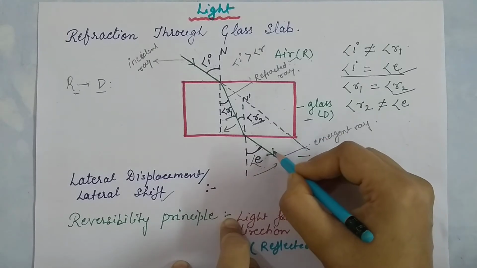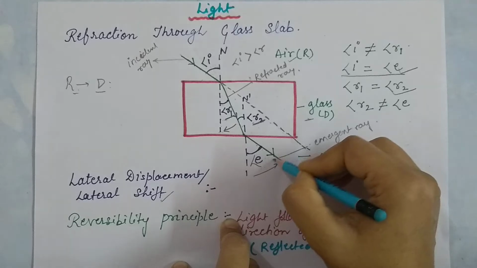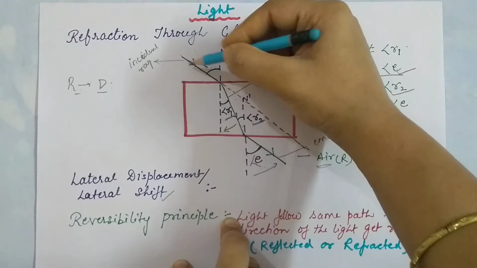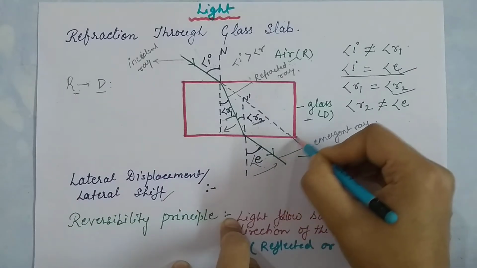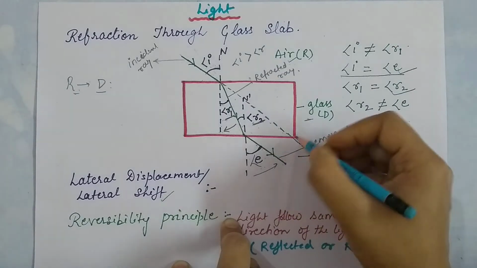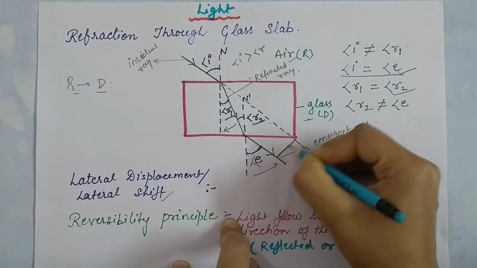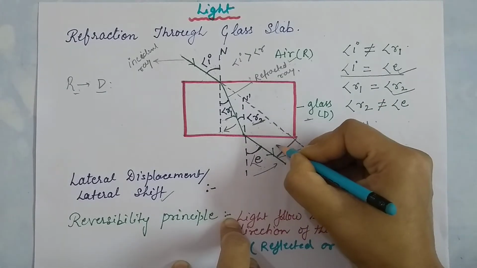It shows how much deflection takes place when the incident ray falls. This is called your lateral displacement.